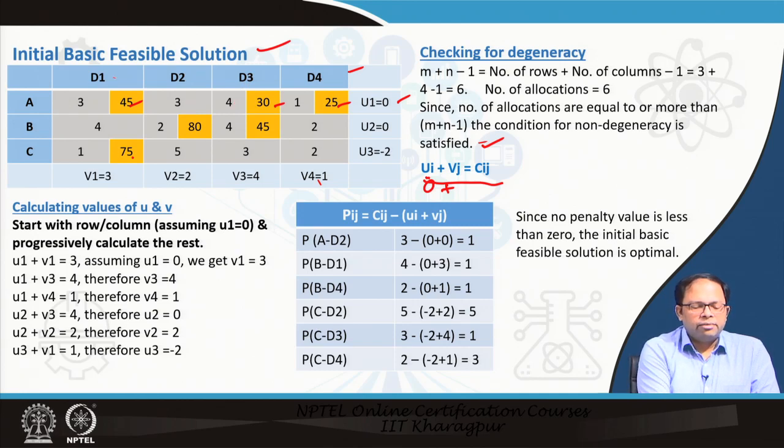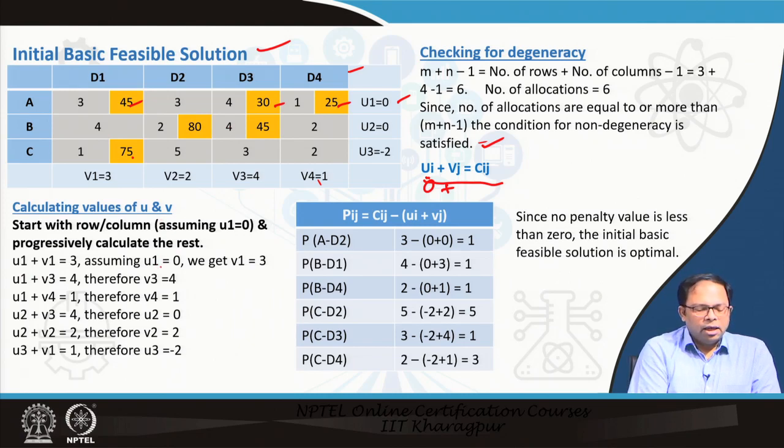Then d1 should be same as this, which is 3. So this 3 we know, but we don't know this value V2, and we also don't know V3 value we know and V4 value we know. So now using these values, we can also calculate for the other allocated cells.